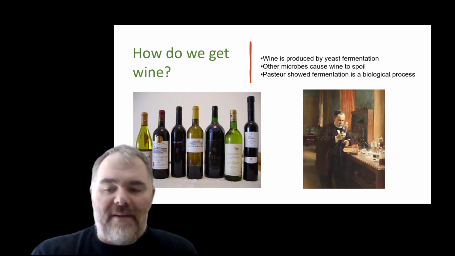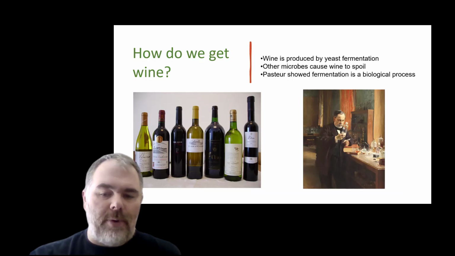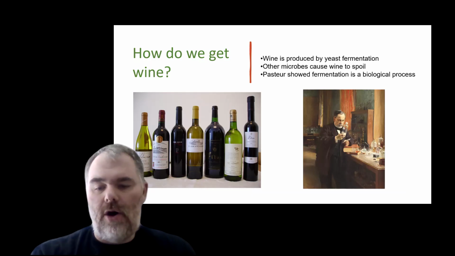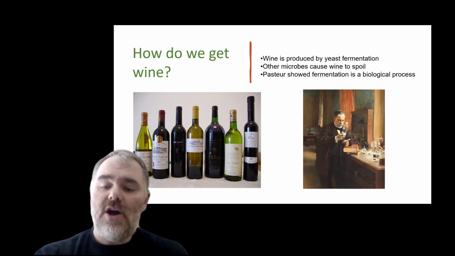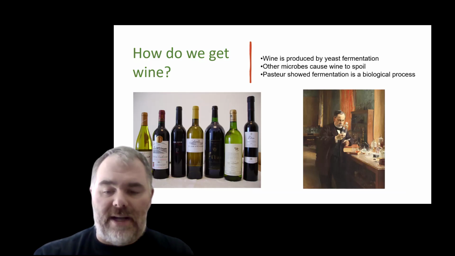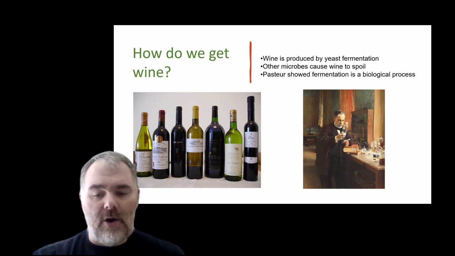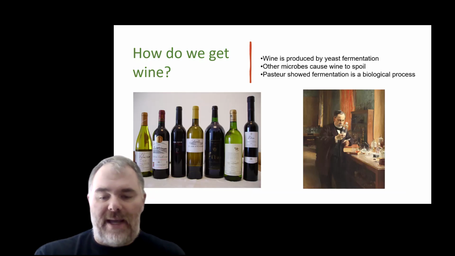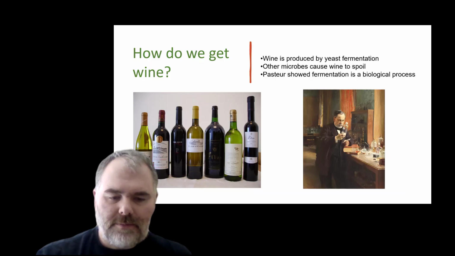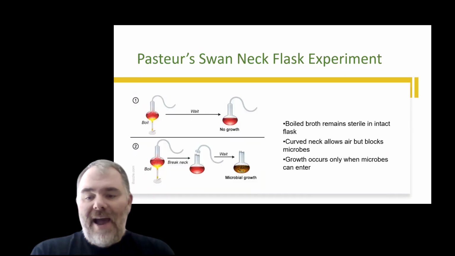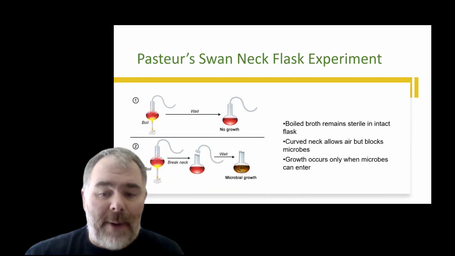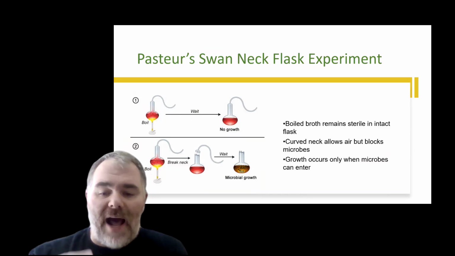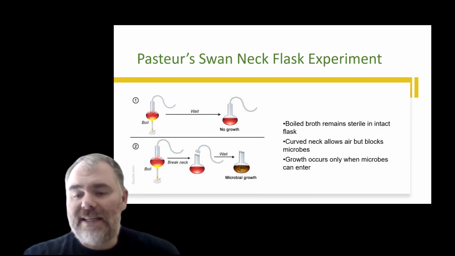Pasteur showed that fermentation was a biological process, microorganisms converting sugar into alcohol. Pasteur showed that fermentation was driven by living microorganisms. But that raised a bigger question. Where were these microbes coming from in the first place? At the time, many scientists believed in something called spontaneous generation, the idea that life could arise from non living matter. Pasteur wanted to test that idea.